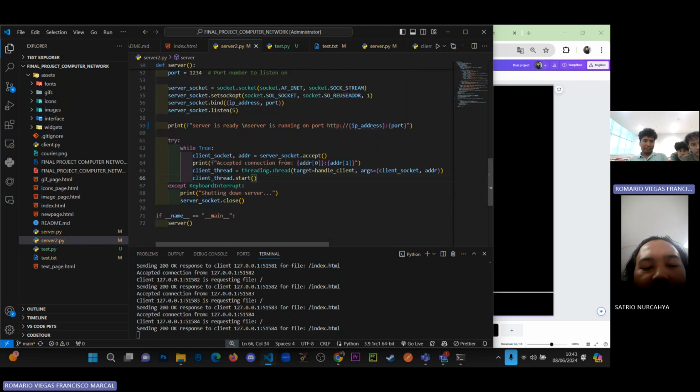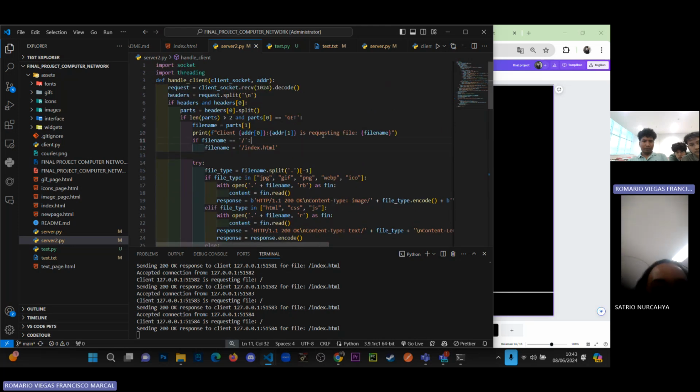Okay. Next question. In the testing, in your opinion, is there a difference between browser and client testing? If yes, give the explanation, or if not, give the explanation.